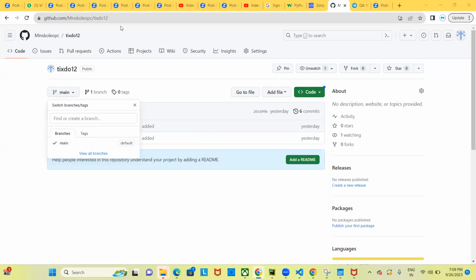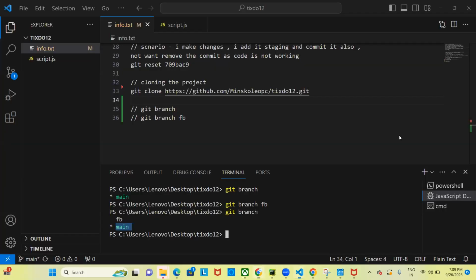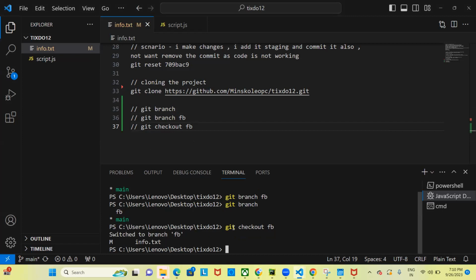Okay. So what I have done here is I created one branch with git branch fb, and now I need to move to that branch and start working. So I will move from one branch to another branch. There is a command, git checkout fb. So if I say git checkout fb, now I will be switched to the branch.